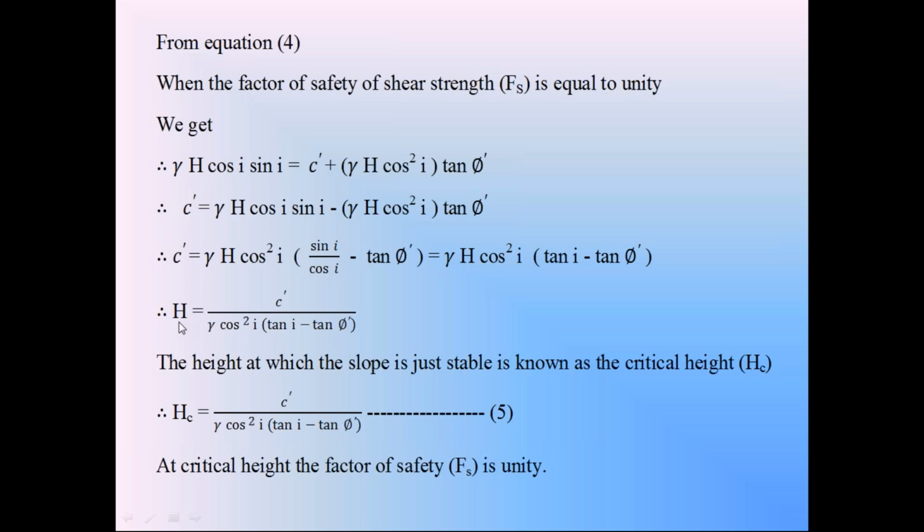This is the height at which the soil slope is about to fail because the factor of safety is equal to 1. We call this height h the critical height. So the critical height Hc is equal to C dash divided by gamma cos square i into tan i minus tan phi dash, at a factor of safety equal to unity.